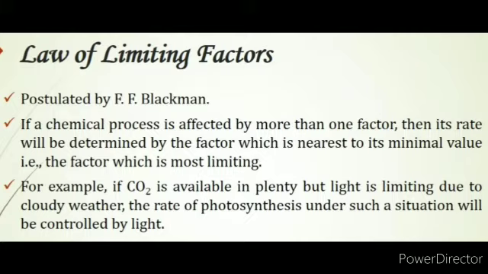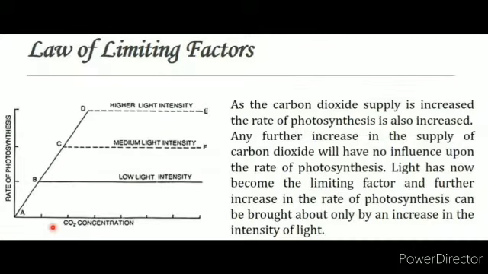For example, if carbon dioxide is available in plenty but light is limiting due to cloudy weather, the rate of photosynthesis under such a situation will be controlled by light. As the carbon dioxide supply is increased, the rate of photosynthesis is also increased. Any further increase in the supply of carbon dioxide will have no influence upon the rate of photosynthesis. Light has now become the limiting factor, and further increase in the rate of photosynthesis can be brought about only by an increase in the intensity of light.